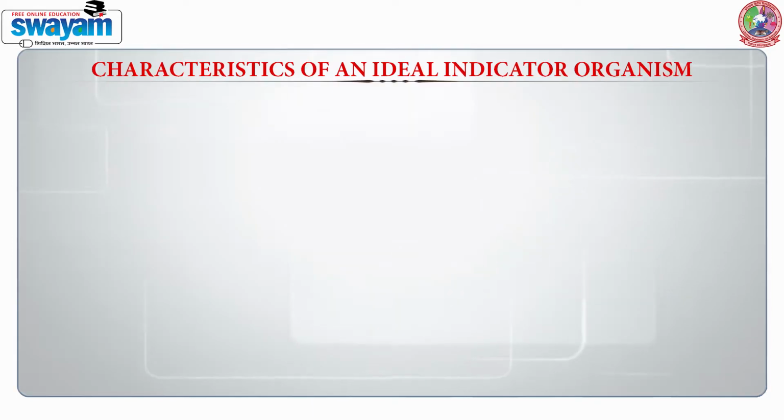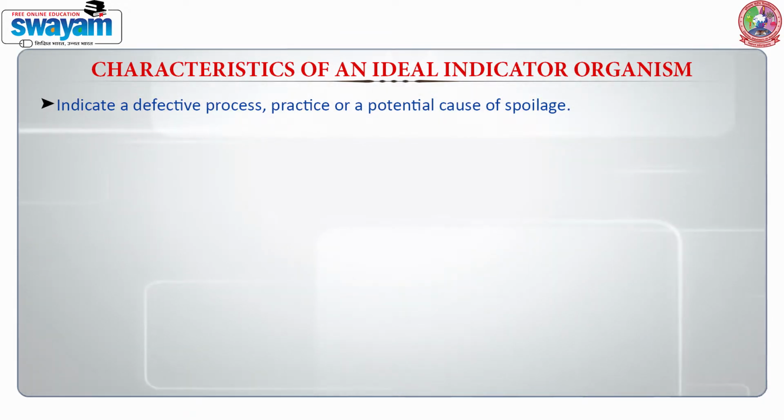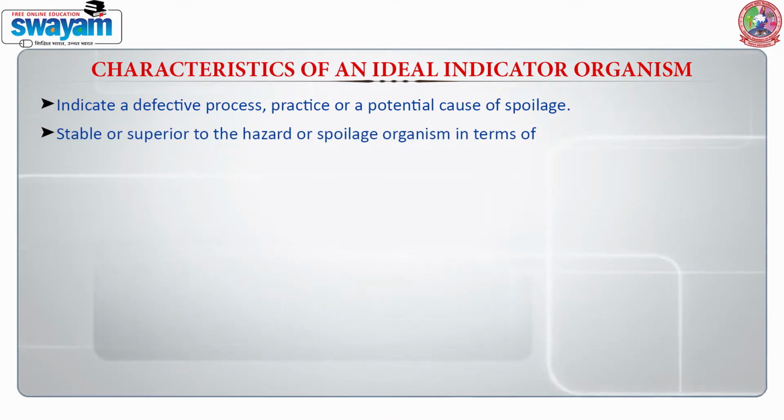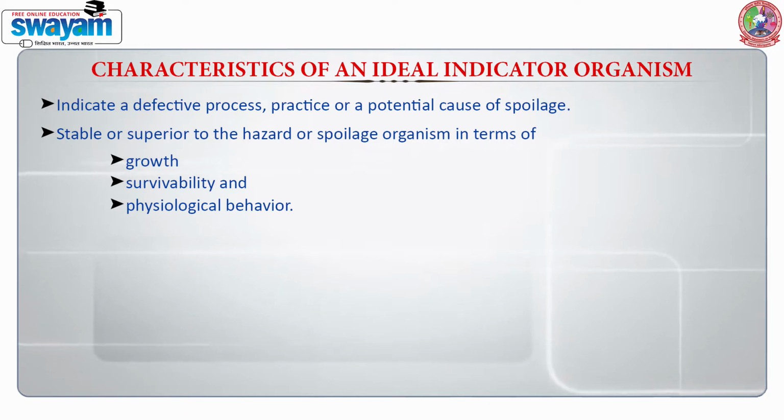When we talk about the indicator microorganisms, we need to know about the characteristics of an ideal indicator organism. These characteristics have been given by ICMSF. The first quality is that they should indicate a defective process, practice, or a potential cause of spoilage. These should be stable or superior to the biological hazard or the spoilage organisms in terms of their growth, survivability, and physiological behavior. If they are not, then it's not very easy to detect them and talk about the index of quality or safety.